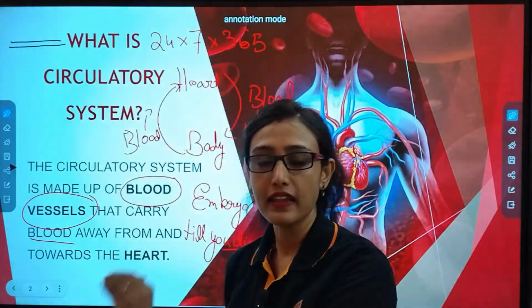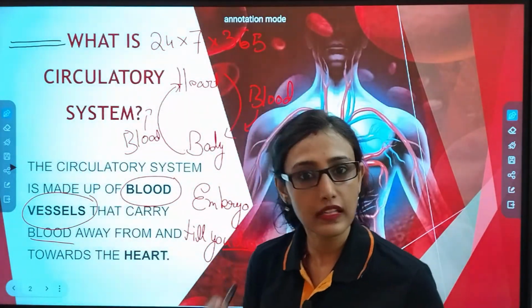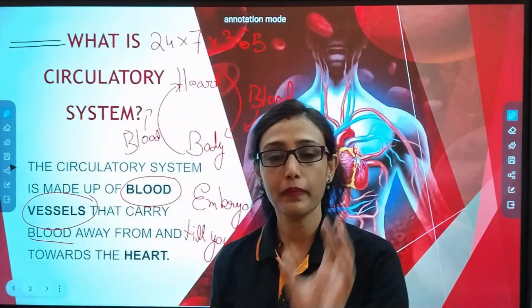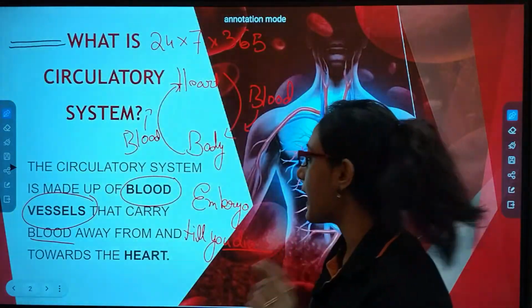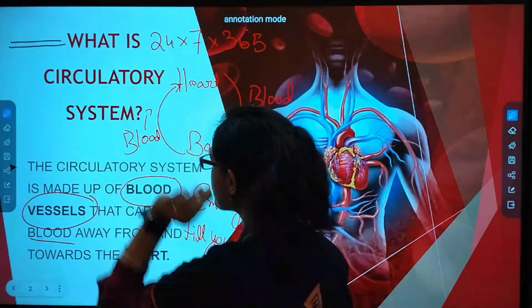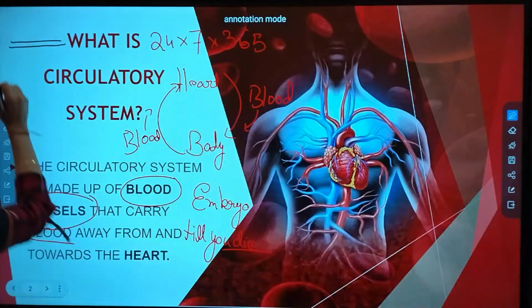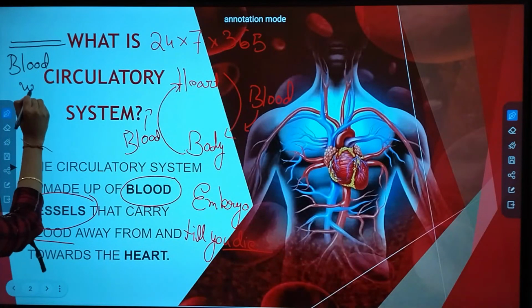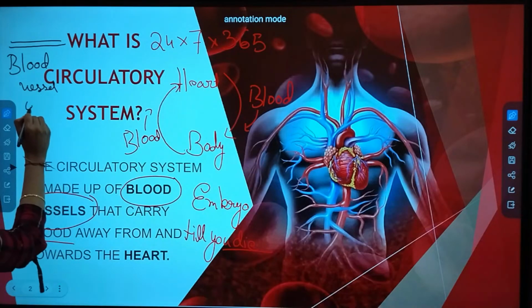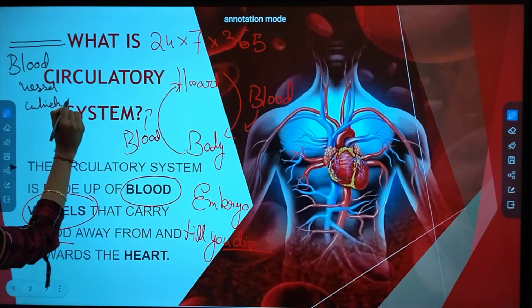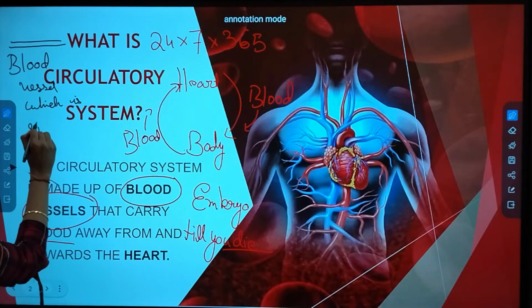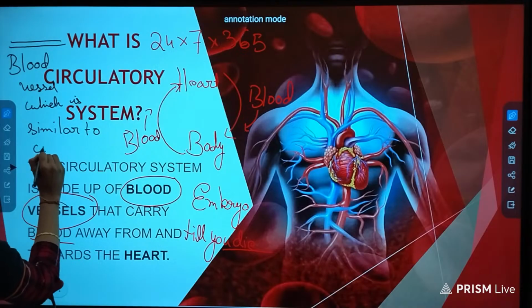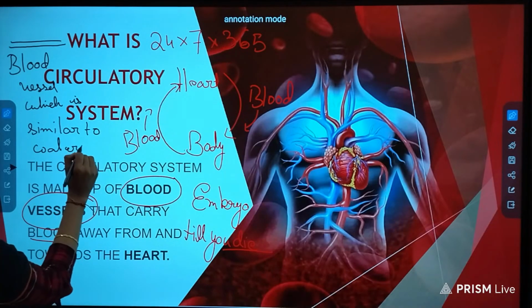Blood is being carried because blood is what? Liquid in nature. So it has to be carried by a pipe, and those pipes are known as nothing but blood vessels, which is similar to water pipes.